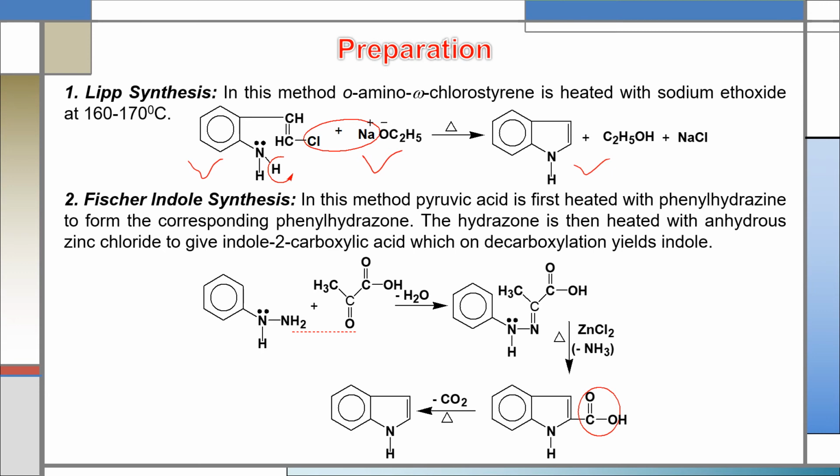And the second method is the Fischer indole synthesis. In this method, pyruvic acid is heated with phenylhydrazine to form the corresponding phenylhydrazone. The hydrazone is then heated with anhydrous zinc chloride to give indole-2-carboxylic acid, which on decarboxylation yields indole.